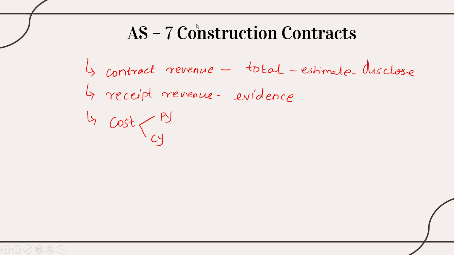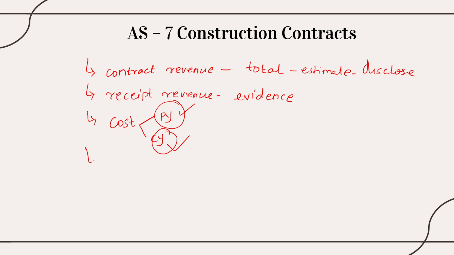It takes a lot of time and it takes years together for constructing a building. So it is mandatory for the company to measure the cost that is incurred for the current year as well as for the previous year. Previous year cost would have been included in the previous year financial statement. The current year cost should be attributed to the current year. So that is the third point.